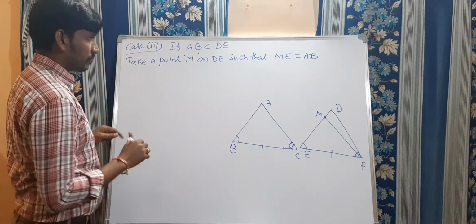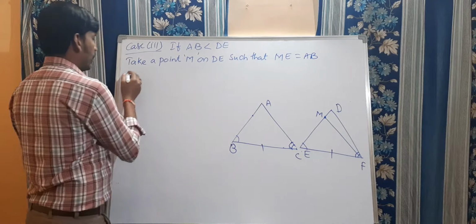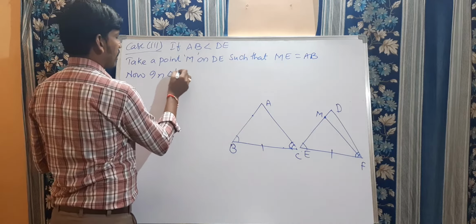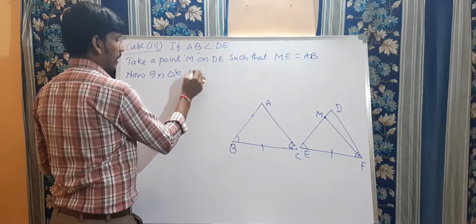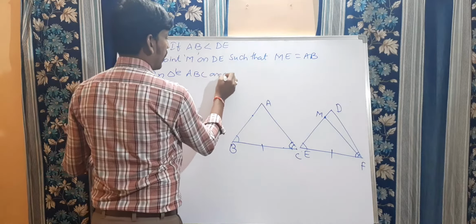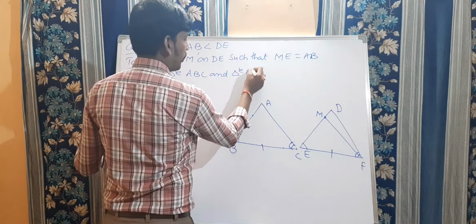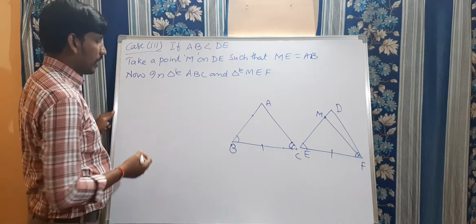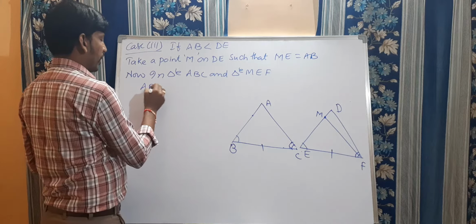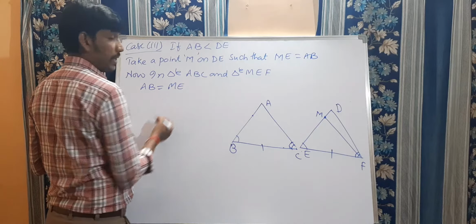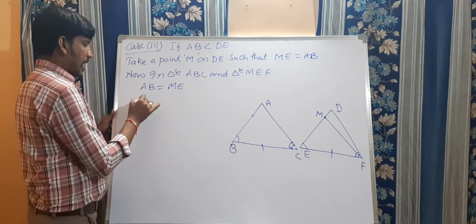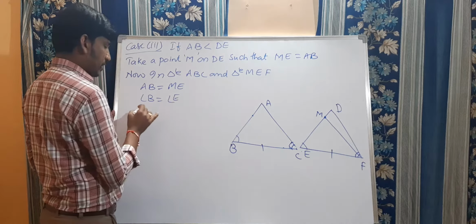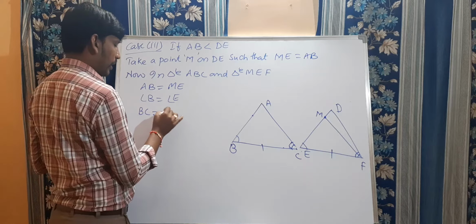Clear? So now, if ME is equal to AB, let us take triangle ABC and triangle MEF. In these two triangles, we got AB is equal to ME, angle B is equal to angle E, and BC is equal to EF.